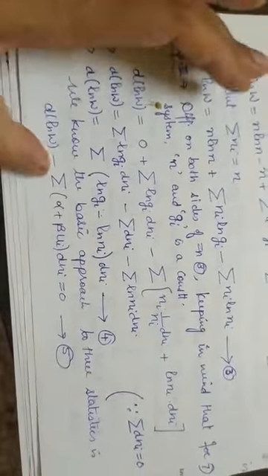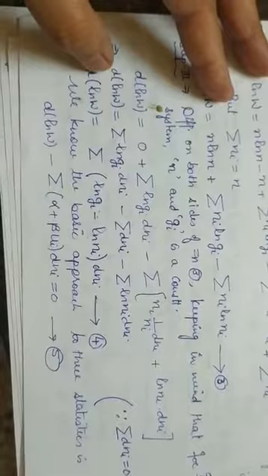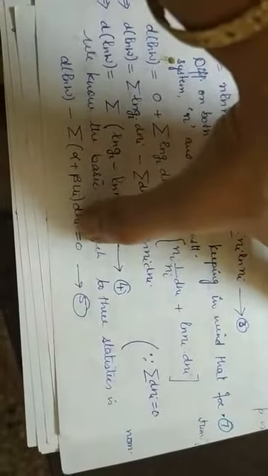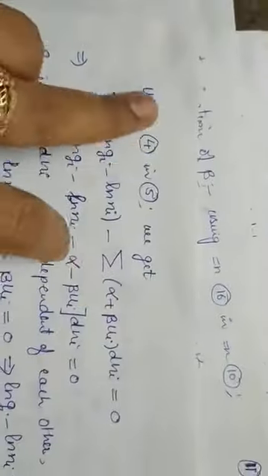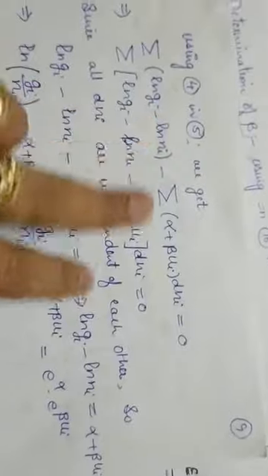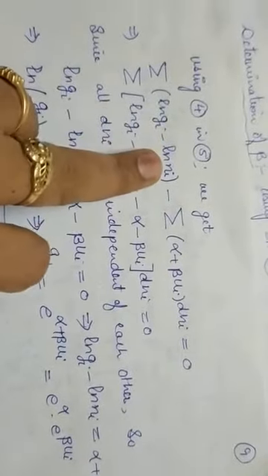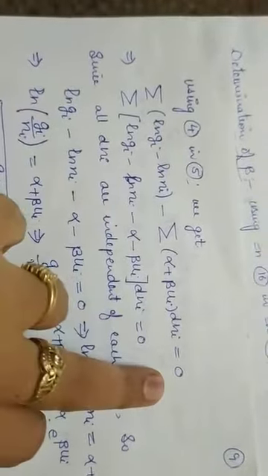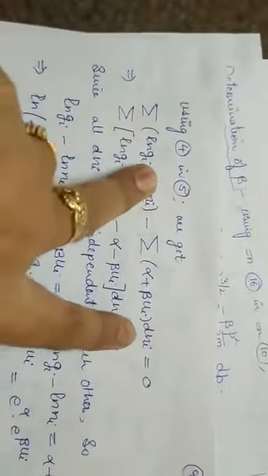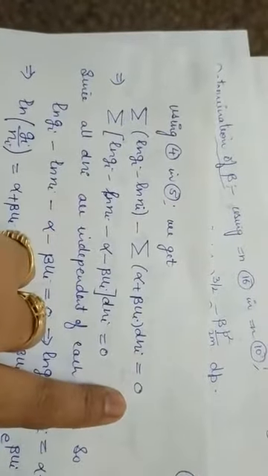See what I do now? Just use your equation number 4 for the d natural log of w in your equation number 5. So using 4 and 5, I'll get simply the one equation, which is: d natural log of w minus this is equal to 0. I have shifted the two terms on the same side, making the right hand side 0.